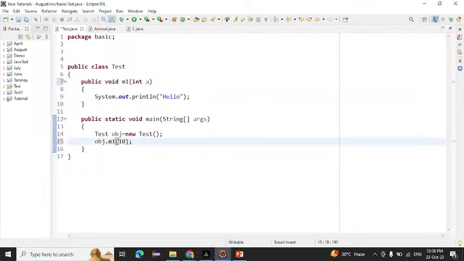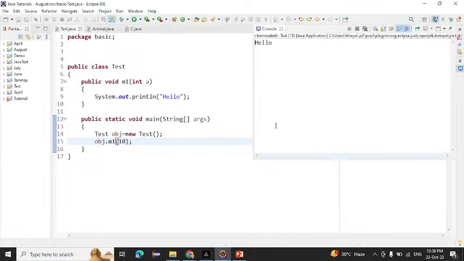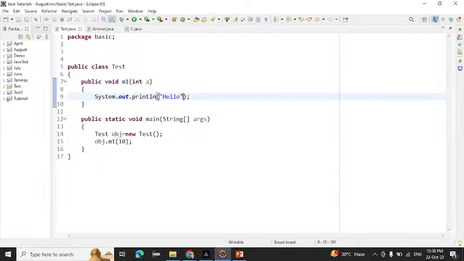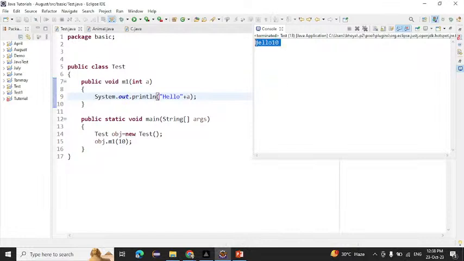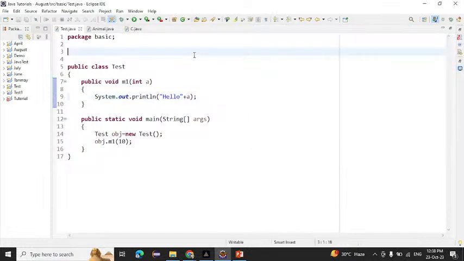So here I am passing the integer argument, and if I run this one, our method will be called. We can use this variable also. If I write hello plus a, what will be the output now? Hello 10 will be printed on the console.